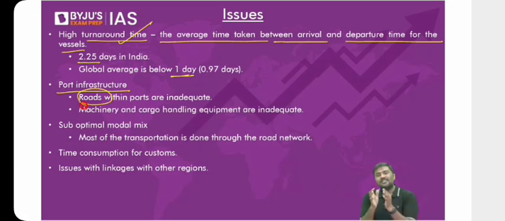Now, don't you think if you are transporting these containers on a road, the road that connects to the port, the road within the port, and the road coming out of the port also has to be very broad? The number of lanes has to be very high. The lanes have to be very broad. So if you have fewer lanes, or if the lanes are narrower, congestion will automatically increase, either entering the port or coming out of the port. That is also a concern here.